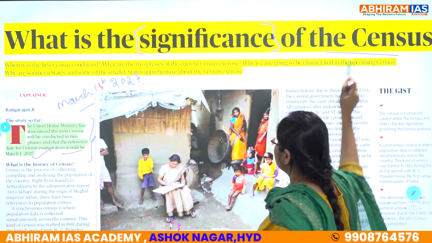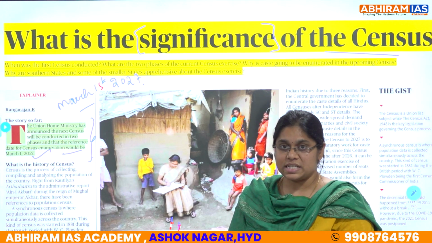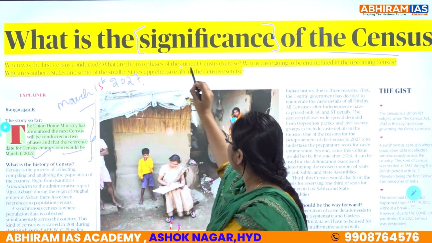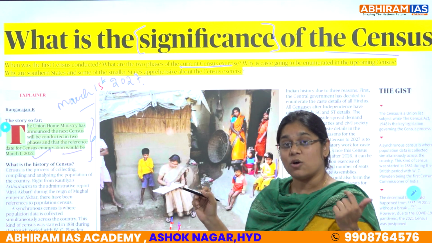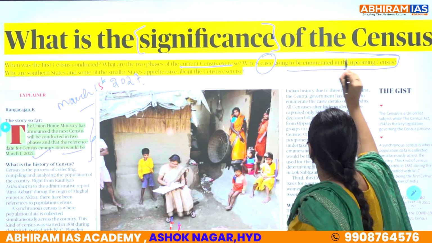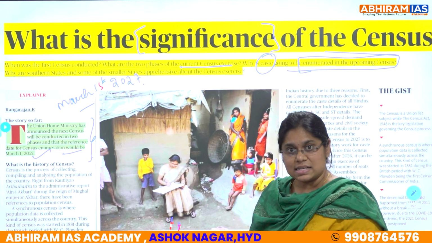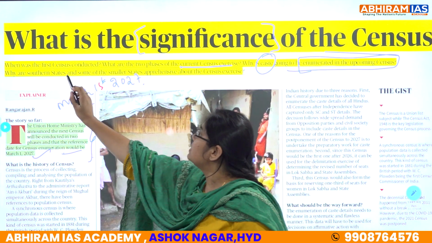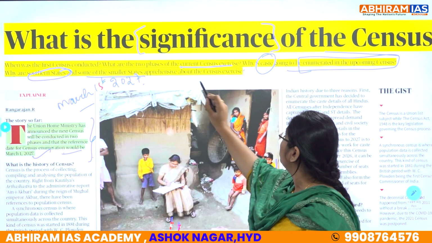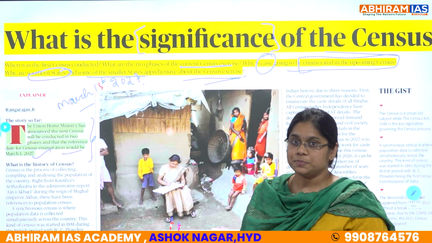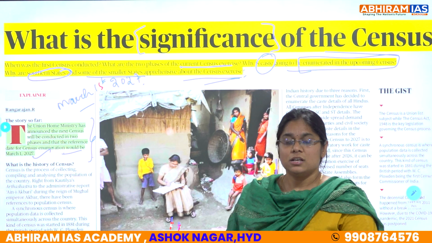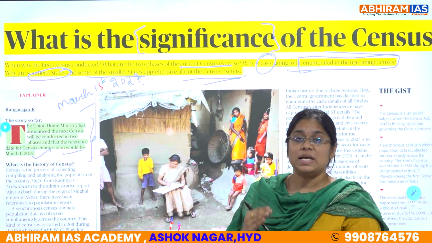of the census, and also the article is also explaining when was the first caste census conducted, what are the 2 phases of current census exercise, and also why is caste going to be enumerated in the upcoming census ante caste census. Also, why are southern states and some of the smaller states apprehensive about the census exercise? That is, we all know delimitation issue jarugutundi ani cheppesi. Clear? So, first census ante ento telusukundamu,